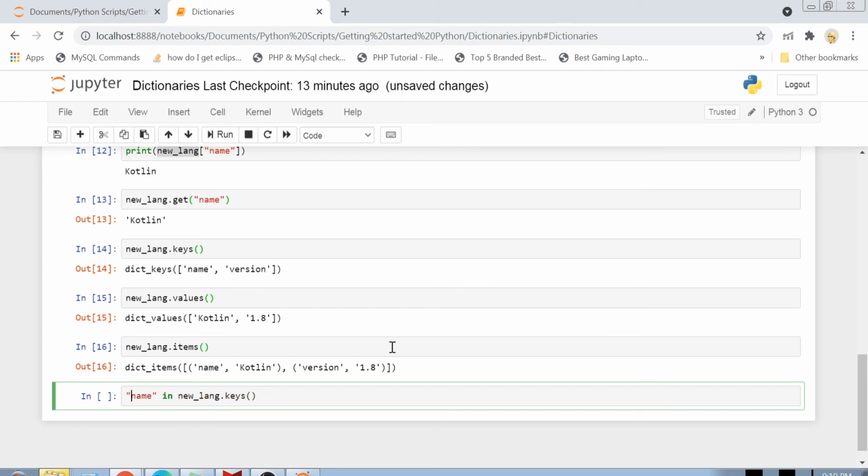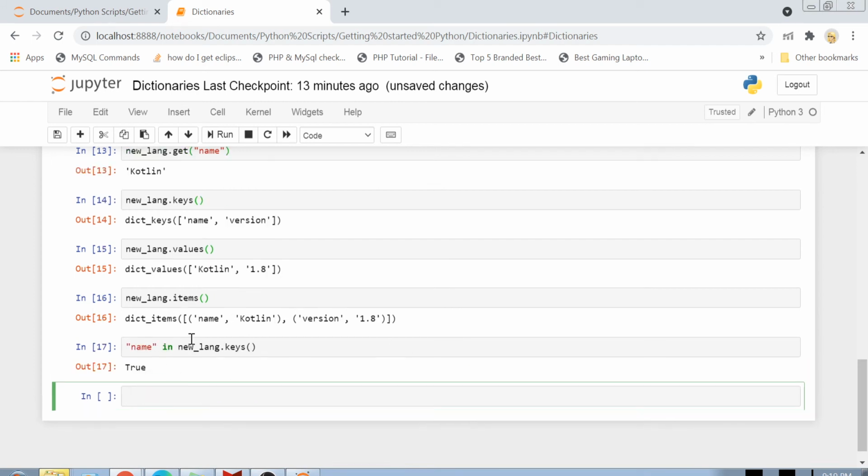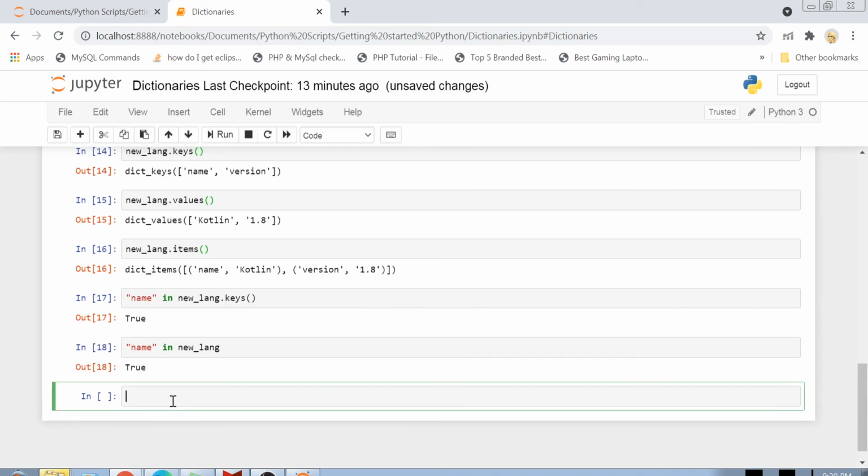If you simply want to check that a particular key is inside a dictionary or not, you can use name in new lang keys. If you do not want to use the keys function, you can simply use name in new lang. Even if you write the name of the key and the dictionary, that will also work.